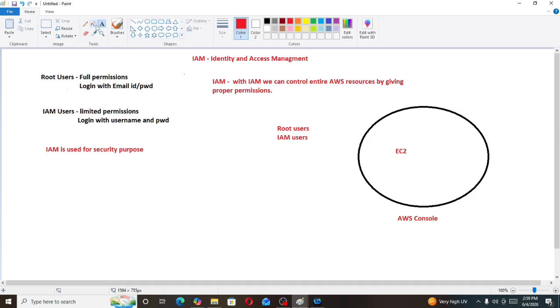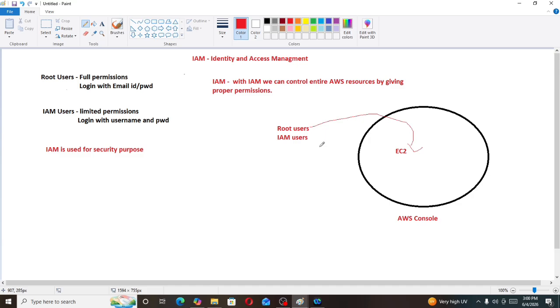But can I log in inside this AWS console, which is EC2? Can I log in using root users or IAM users to this EC2? We can log into the AWS console or into the AWS services using IAM. But can we log into the EC2 instances using root users or IAM users? EC2 is a service also, and inside this service we will have our application. This application is not our service. So we cannot log in to the EC2 using root users or IAM users.